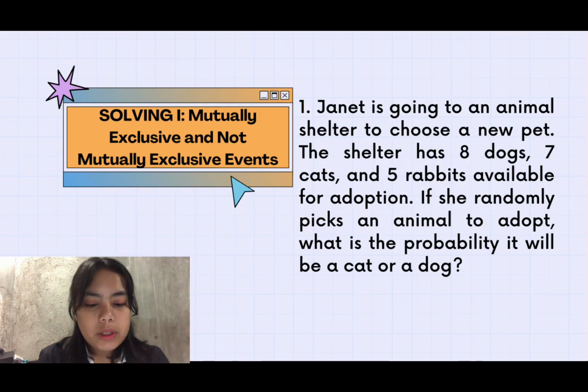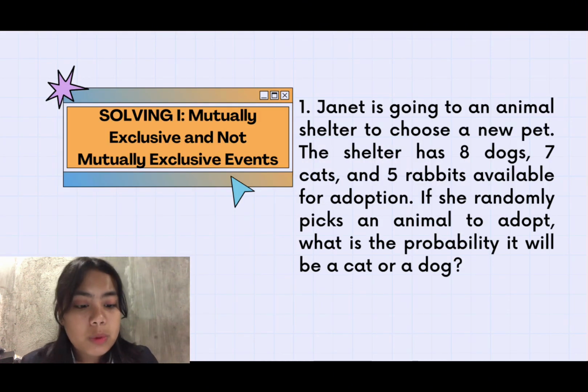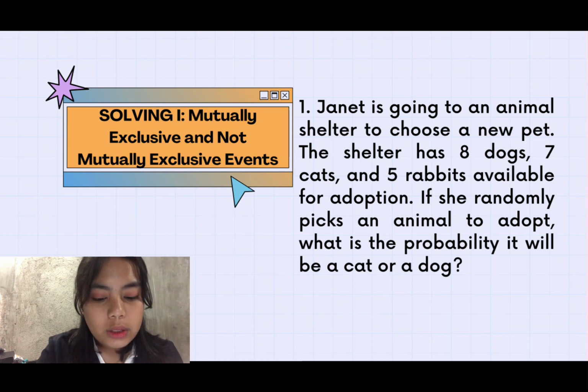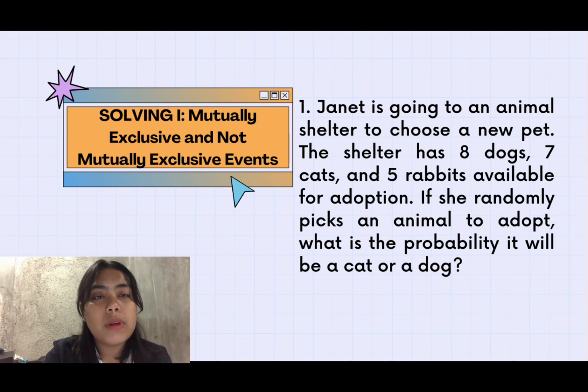We are now solving mutually exclusive and not mutually exclusive events. Number 1. Janet is going to an animal shelter to choose a new pet. The shelter has 8 dogs, 7 cats, and 5 rabbits available for adoption. If she randomly picks an animal to adopt, what is the probability it will be a cat or a dog?